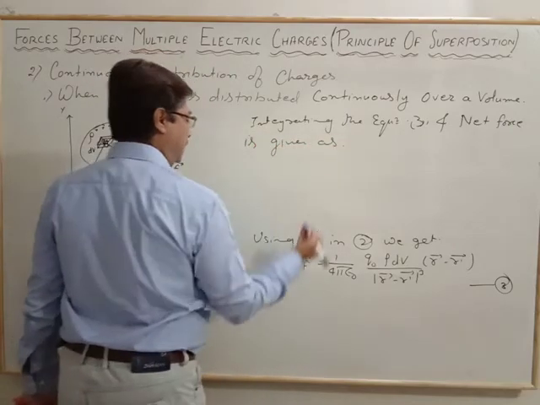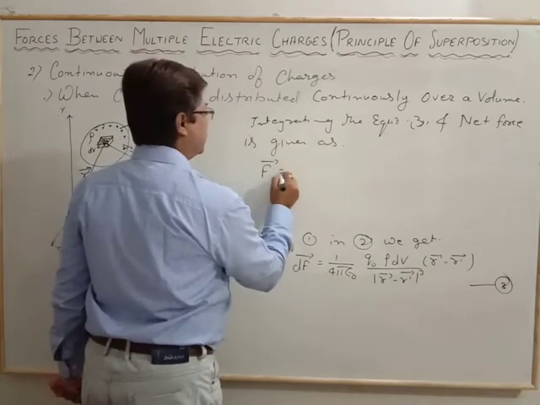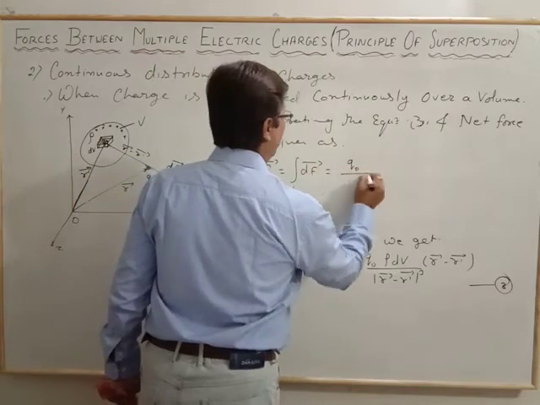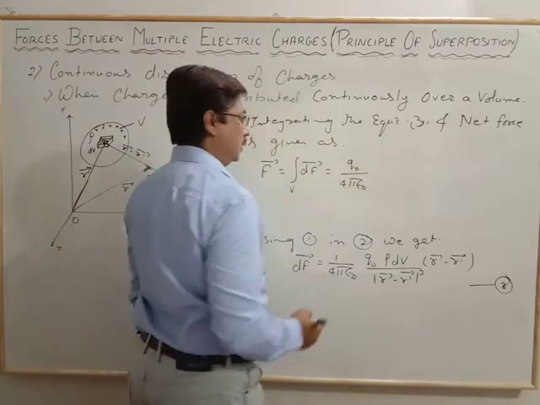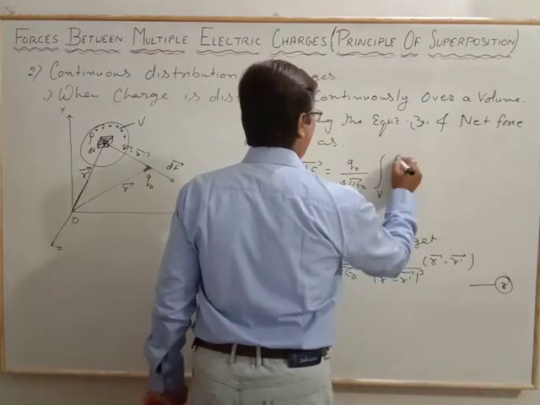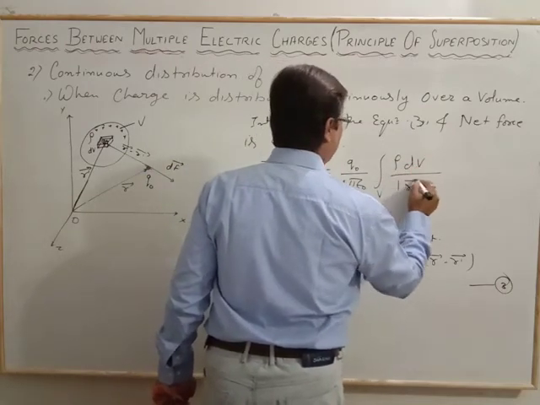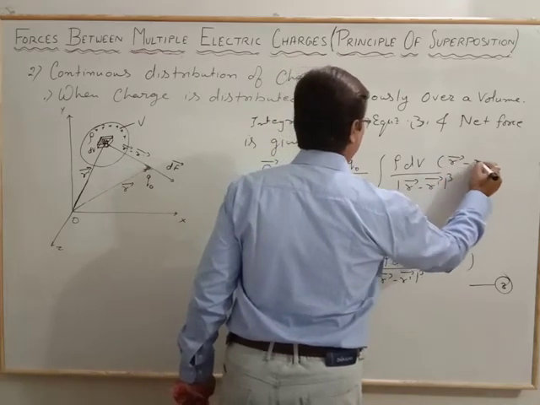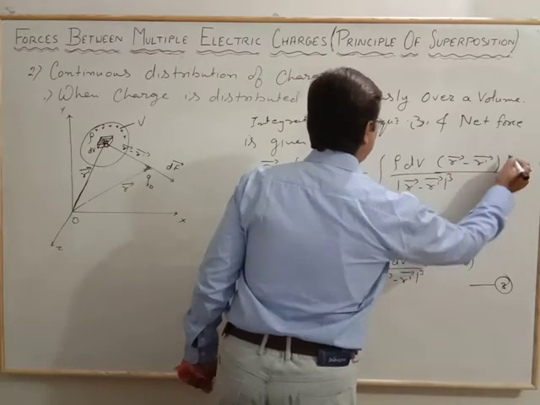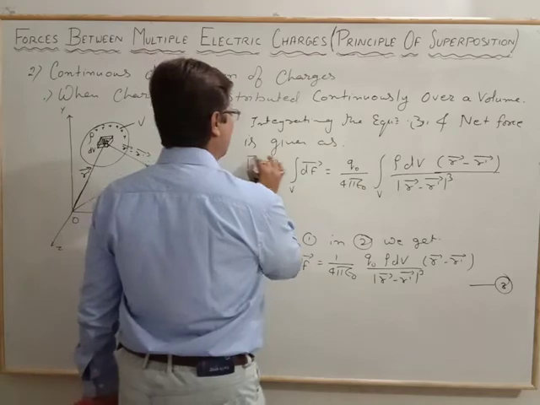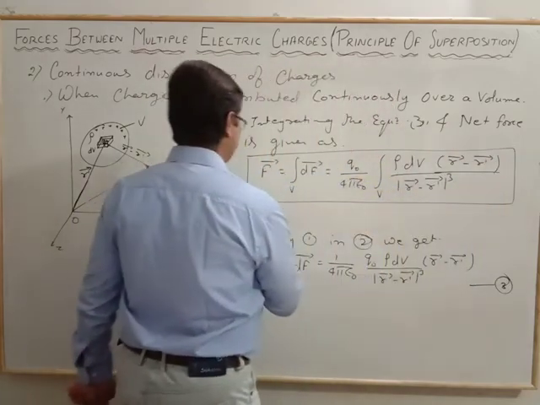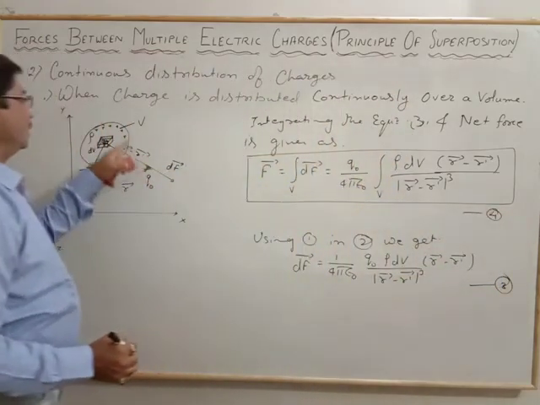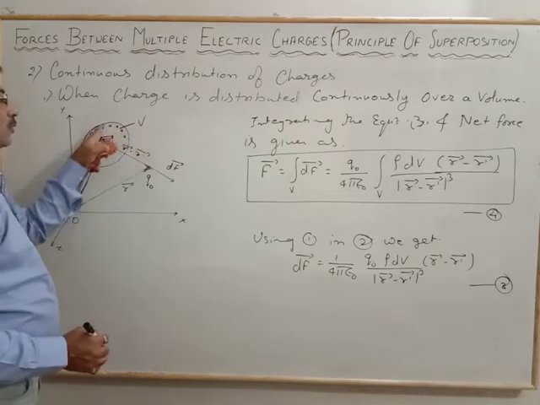F vector equal to the integration over the volume of dF, with q naught common with 4 pi epsilon naught. Integration over the volume, we have rho dV by (r vector minus r dash vector) whole cube, times (r vector minus r dash vector). And likewise we calculate the net force on the test charge due to the continuous distribution of charge over the volume.